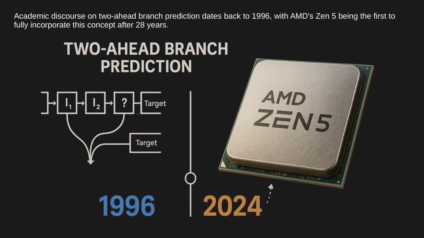Academic discourse on 2-ahead branch prediction dates back to 1996, with AMD's Zen 5 being the first to fully incorporate this concept after 28 years.